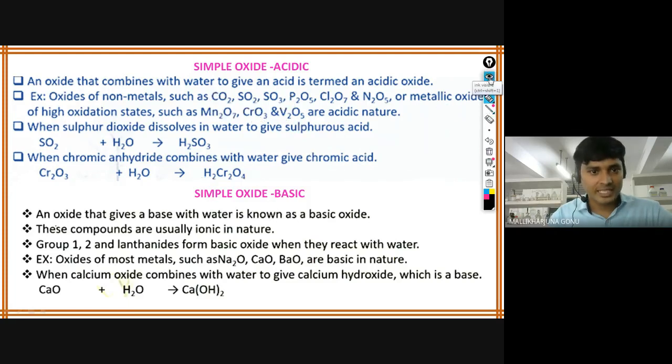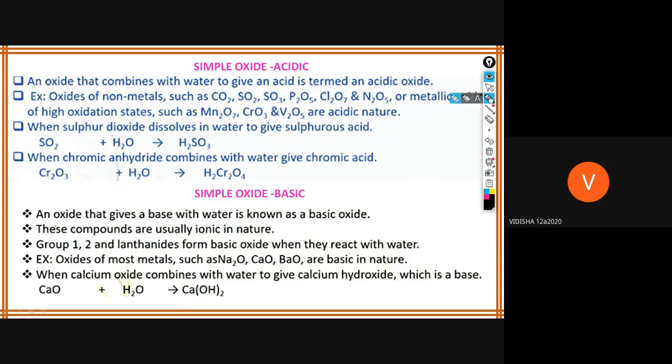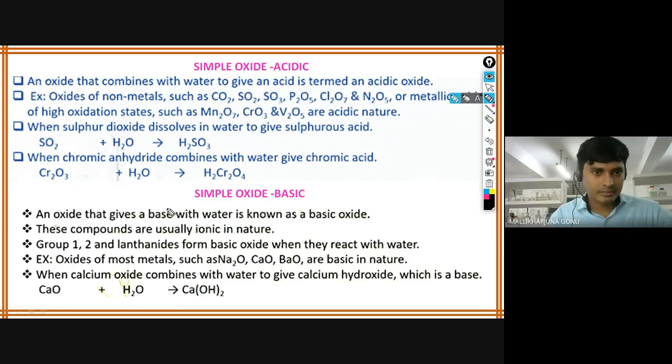Is it clear, Vidisha, why, though it is a metal, it is acidic? Yes, sir. Next, simple basic oxides. We have seen already that when calcium oxide reacts with water, a base is given, right? Oxides of most metals such as Na2O, CaO, BaO are basic in nature.